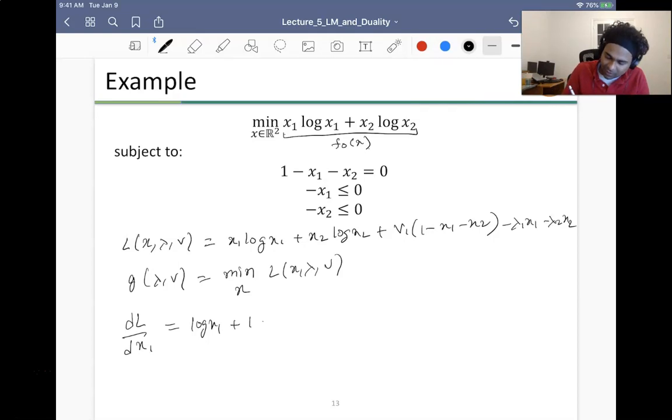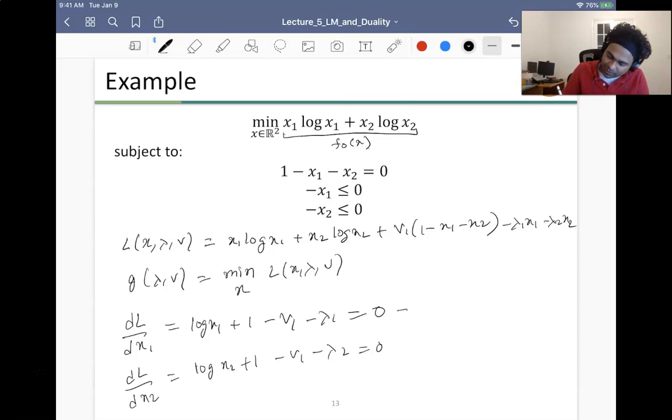Then I have minus nu1 minus lambda 1 equal to 0. And by setting dL by dx2 to 0, I get log of x2 plus 1 minus nu1 minus lambda 2 equal to 0.